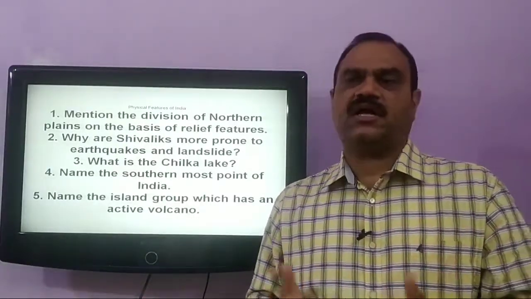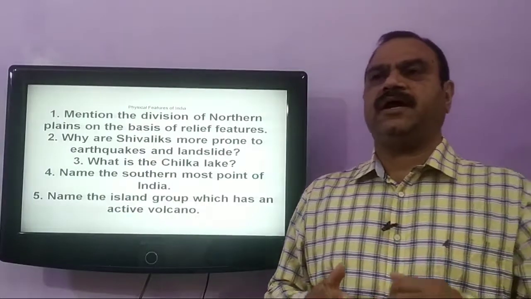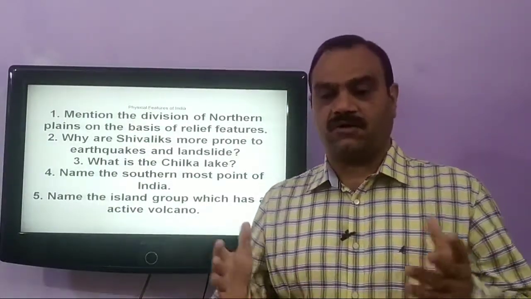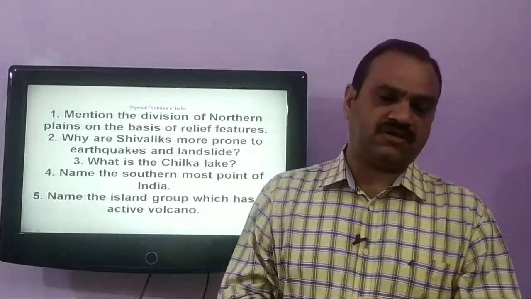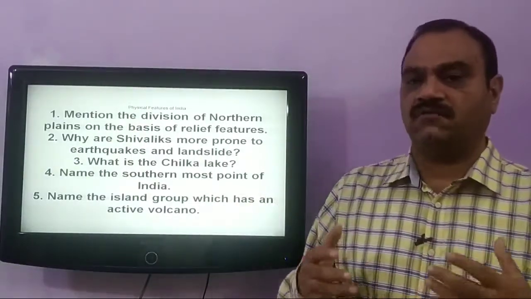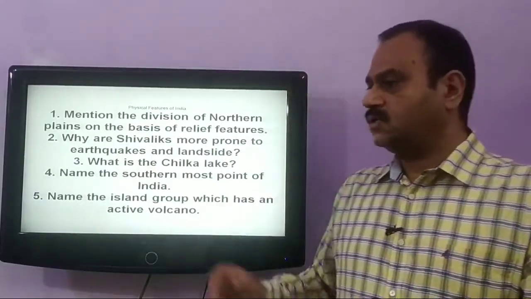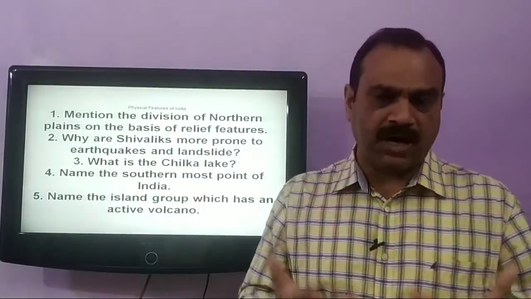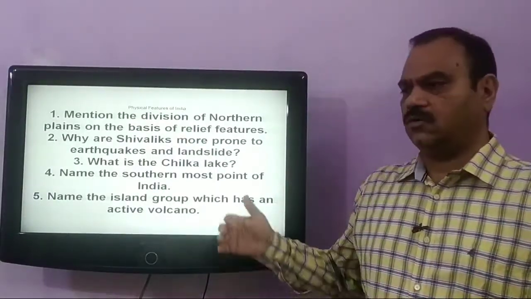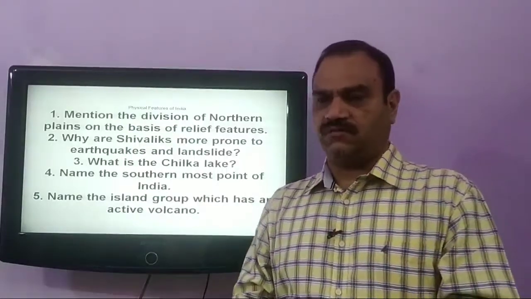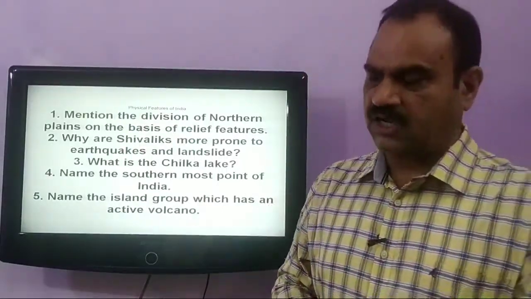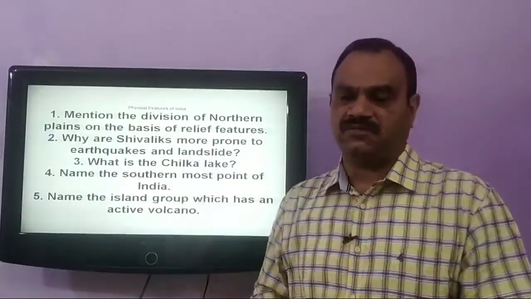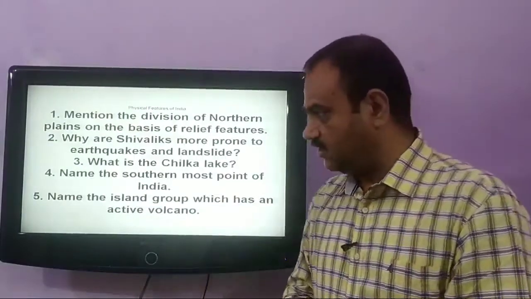And then comes the Tarai. The Tarai region is swampy and marshy. Generally it remains under the cover of forest and natural vegetation, and it is a hub of several wild animals as well. So the Tarai region is also a part of the northern plain. And then the Bhangar. It is the oldest and biggest landmass of the northern plain. It is less fertile because of the old alluvium. It is found in the upper reaches of the river valleys.